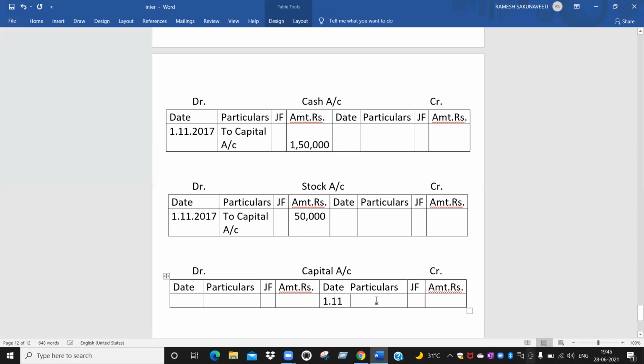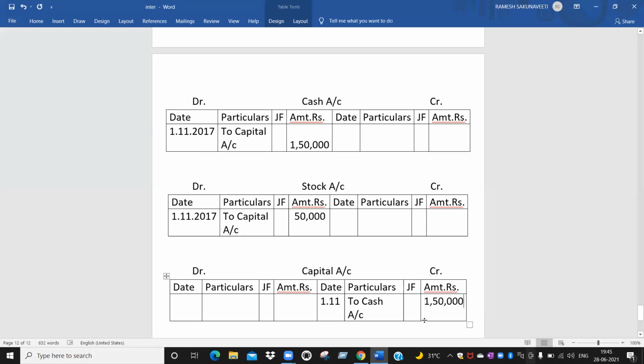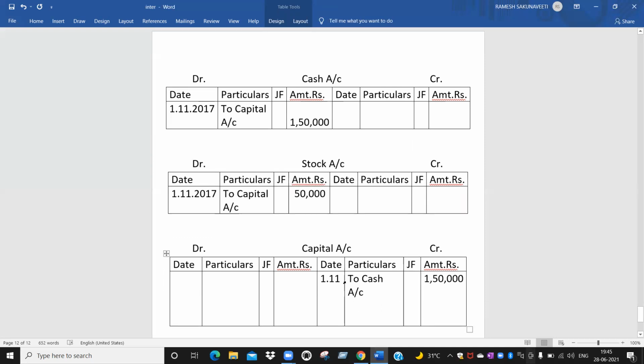First, you have to mention the cash account. Okay. Cash account, how much? 1,50,000. Then same date, 111.